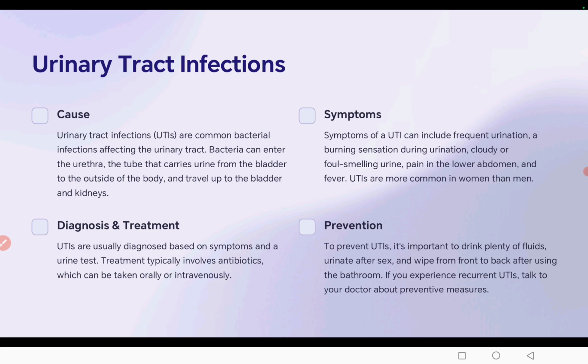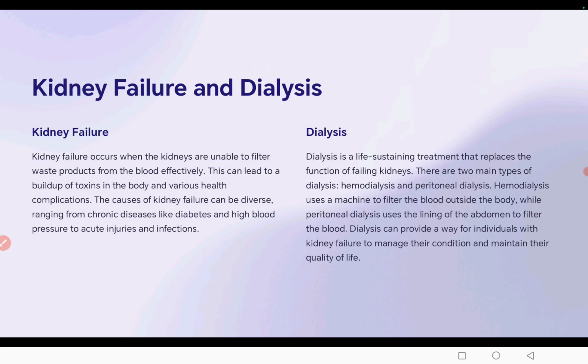Prevention. You need to take plenty of fluids, urinate after sex, and wipe from front to back after using the bathroom. If you experience recurrent UTIs, talk to your doctor about preventive measures.